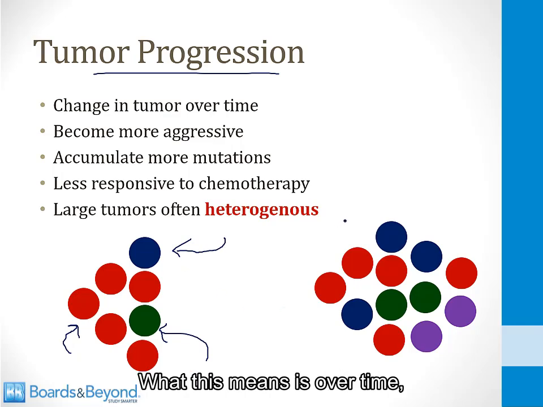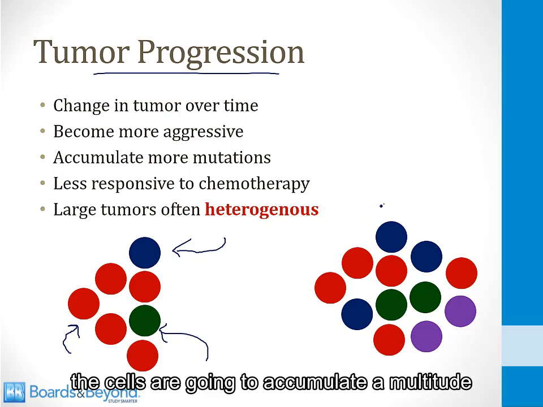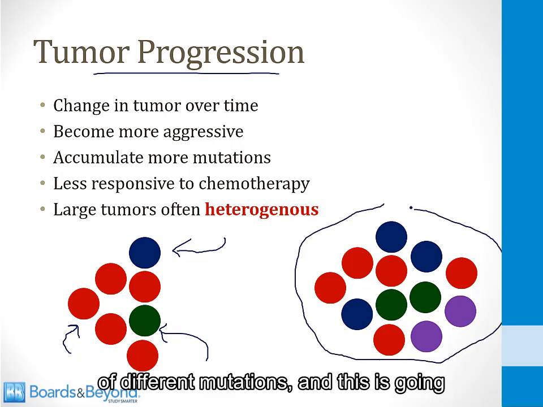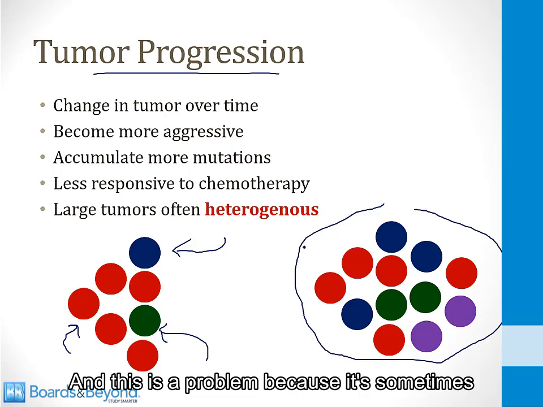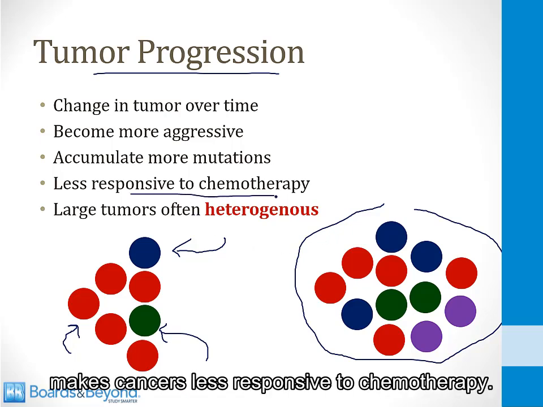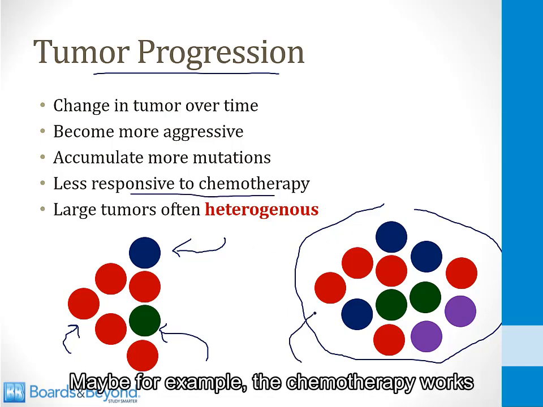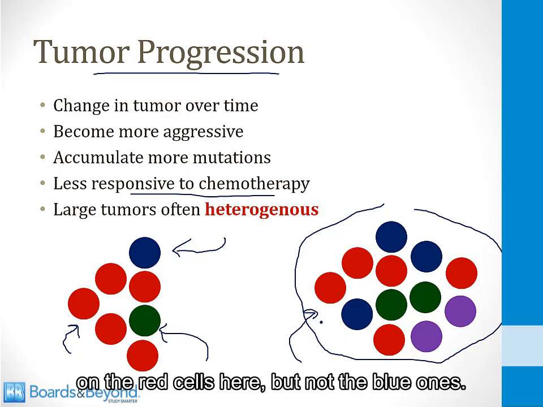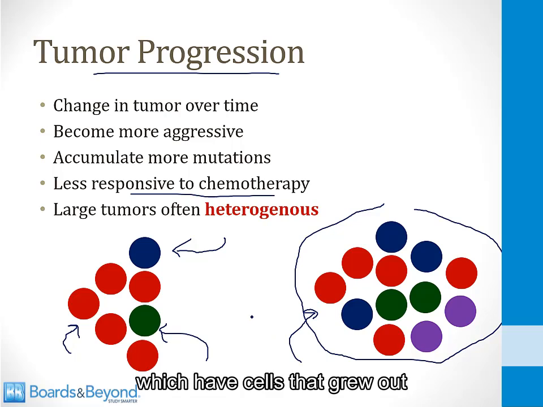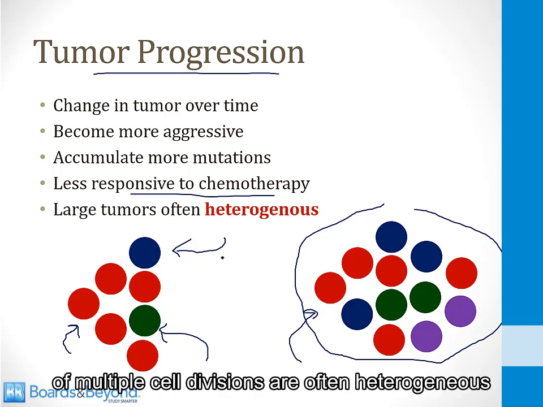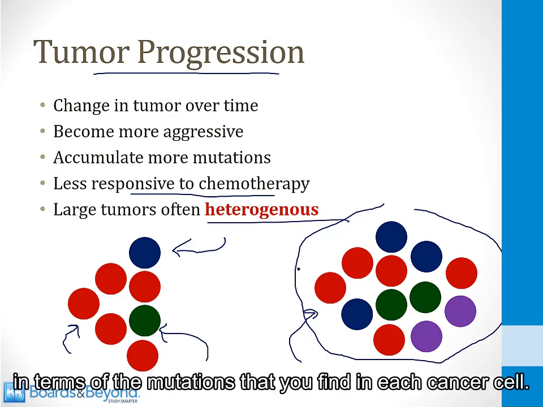What this means is over time, the cells are going to accumulate a multitude of different mutations, and this is going to make each cancer cell slightly different from the other. And this is a problem because it sometimes makes cancers less responsive to chemotherapy. Maybe, for example, the chemotherapy works on the red cells here, but not the blue ones. That's going to be a problem. And so the point here is that large tumors, which have cells that grew out of multiple cell divisions, are often heterogeneous in terms of the mutations that you find in each cancer cell.